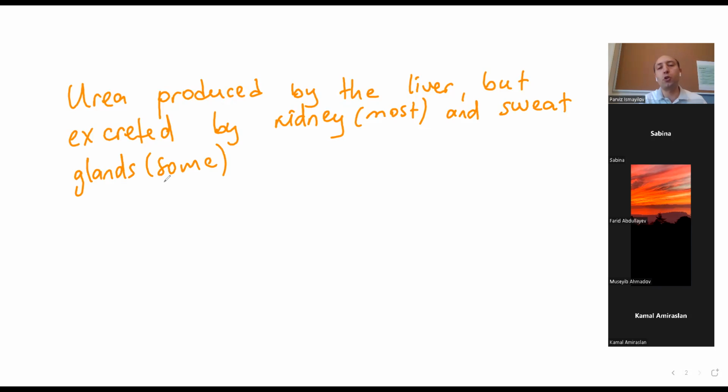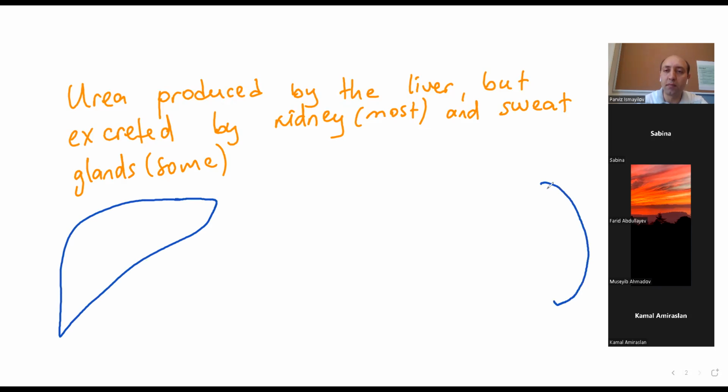Now, I will show you how it is passing from liver to kidney. So let's say that this is our liver. Liver, you know, guys, it is located at the right side. And in here we have, let's say, kidney. Kidneys are bean-shaped organs. They are very small. They are much smaller, guys, than liver. Liver, you know, is your biggest organ.